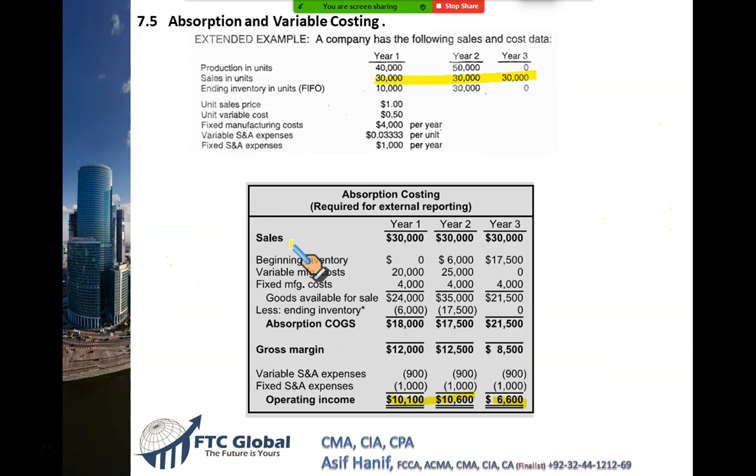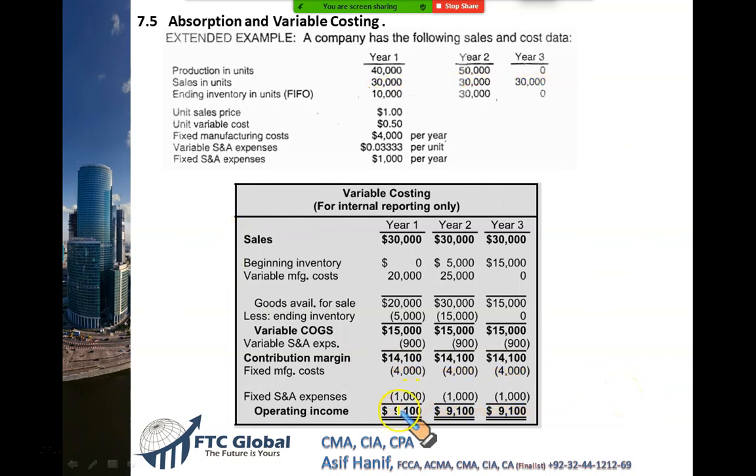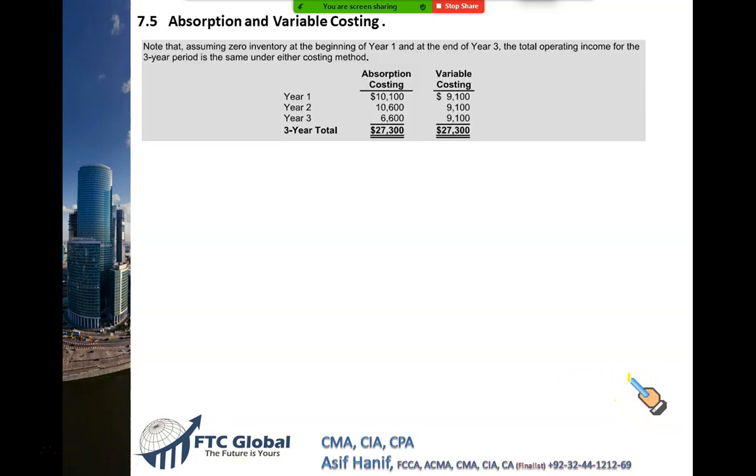Now look at this. Here the profit was 10,100, 10,600, 6,600. If you add all these, it is 27,300, because in the long run, whatever we produced, all sold, so there is nothing left. If you use the same under variable costing and add, you get the same number, 27,300. So maybe you can do this for a couple of years, but this method will not help you every time, because in the long run both systems will show the same profit. It will only work for a few periods.